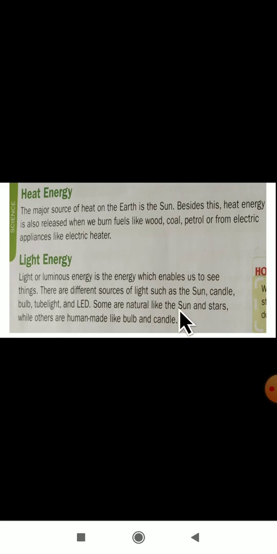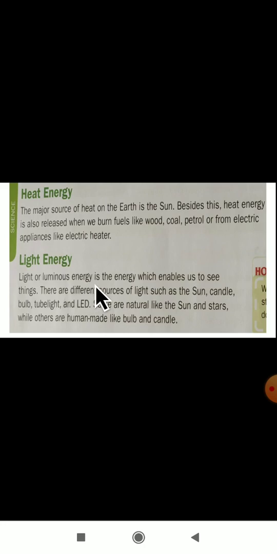The next form of energy is light energy. Light or luminous energy is the energy which enables us to see things. Think, dear students, if there was no light on our earth, we would not be able to see even our faces in the dark. It is not possible. The sun gives heat energy and also light energy, so we get day and night here. When it is day, the sun is there, giving us light energy and heat energy also.